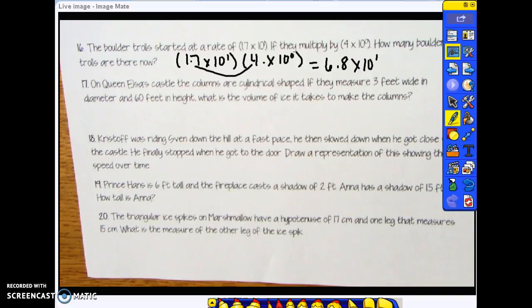On Queen Elsa's castle, the columns are cylinders. If they measure 3 feet wide in diameter and 60 feet in height, what is the volume? So volume equals pi times the radius. We are given the diameter, so we have to divide that by 2, which is 1.5, squared, times the height. We find that it's 423.9 cubic feet.